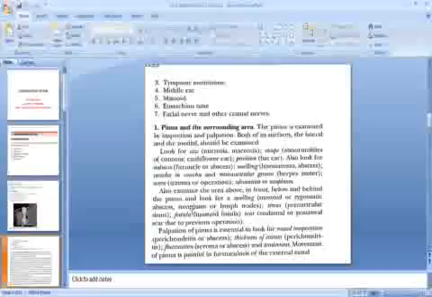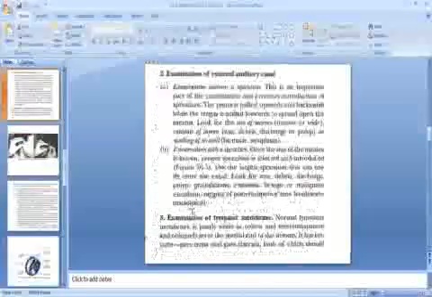Palpation of pinna is essential to look for raised temperature. In case of perichondritis or abscess, there will be thickness of tissues. In case of perichondritis, you have to look for the fluctuation. In case of seroma or abscess, you have to look for the tenderness. The movement of pinna is painful in furunculosis of the external canal.